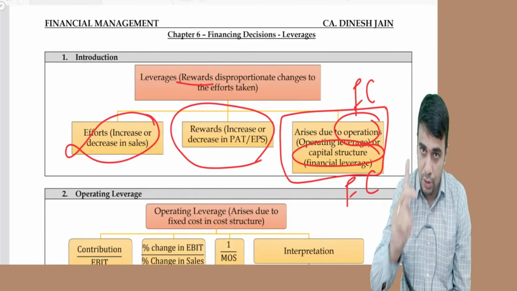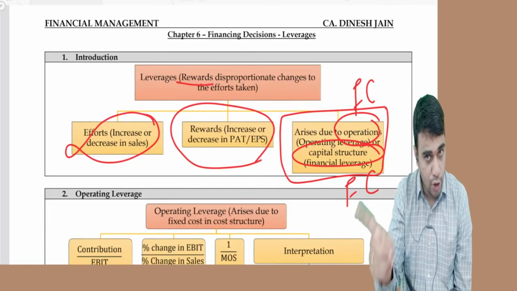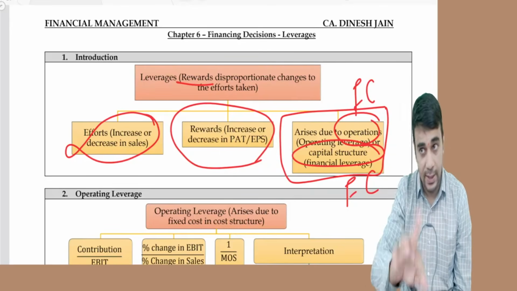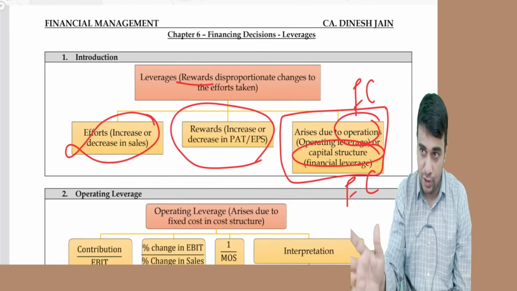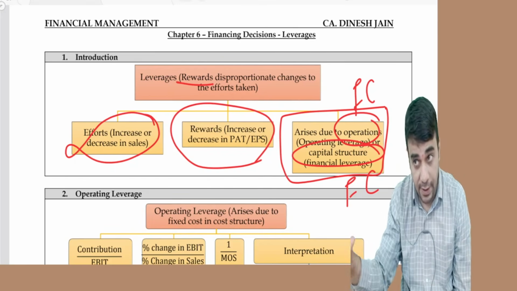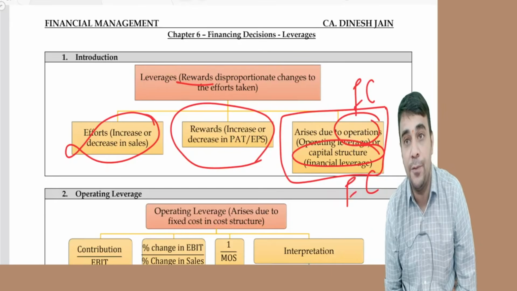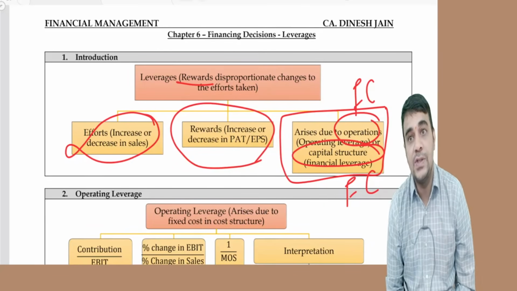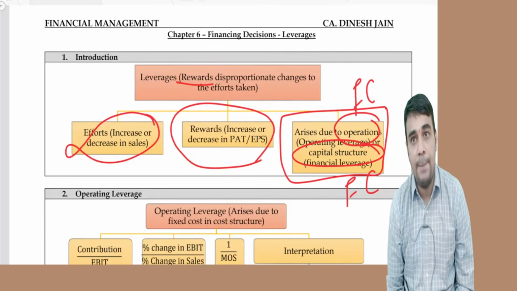If no fixed cost, variable cost will double, contribution will double, EBIT will double. No interest, EBT will double. Tax will also double, EAT will also double. No preference dividend, earnings for equity shareholders will double, EPS will double. Everything will double if two items are not there. One is fixed cost, second is fixed capital.